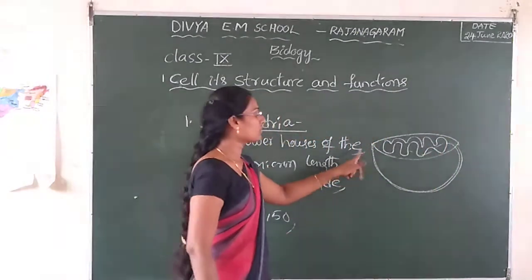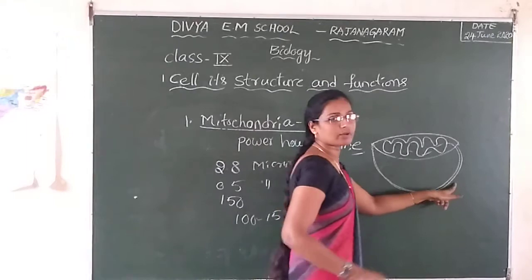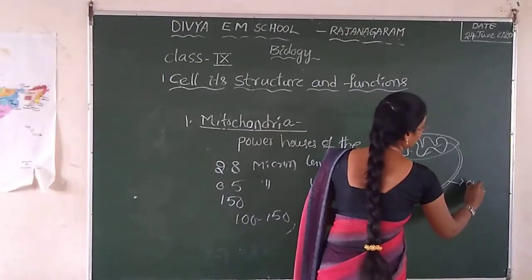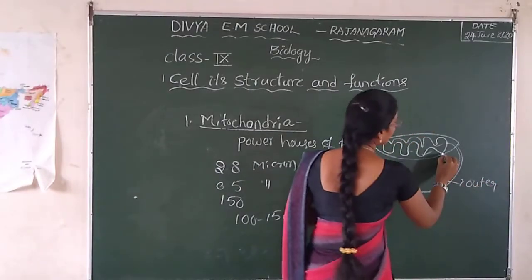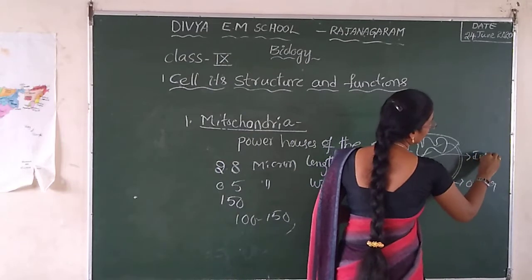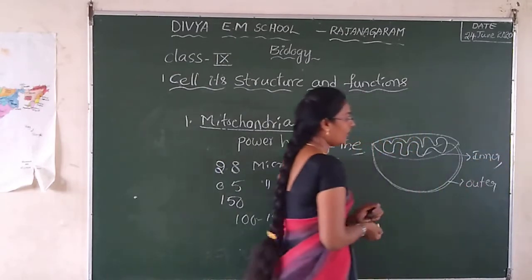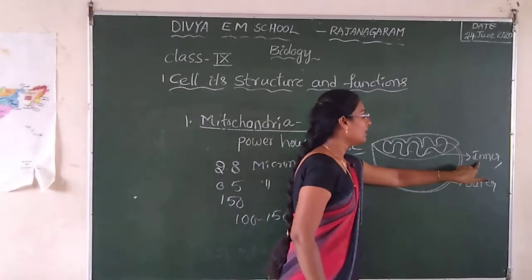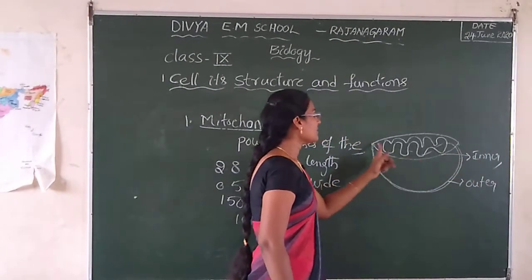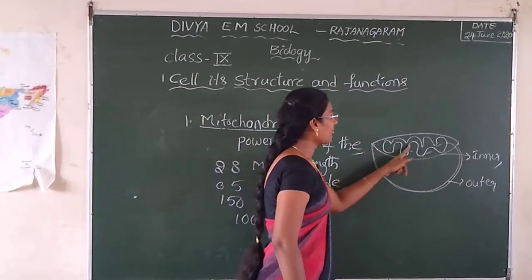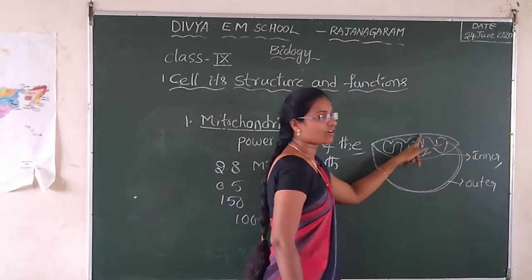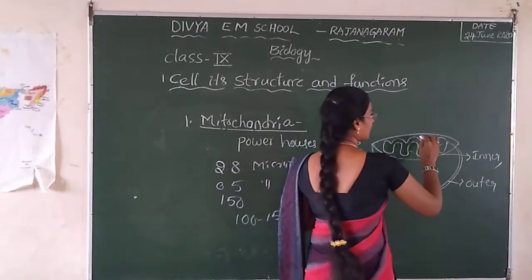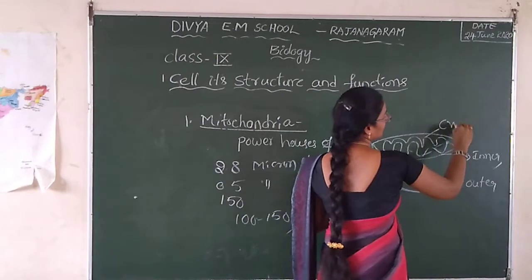Mitochondria have two types of membranes. One is the outer membrane, and the second one is the inner membrane. The inner membrane has folds. These are called cristae.